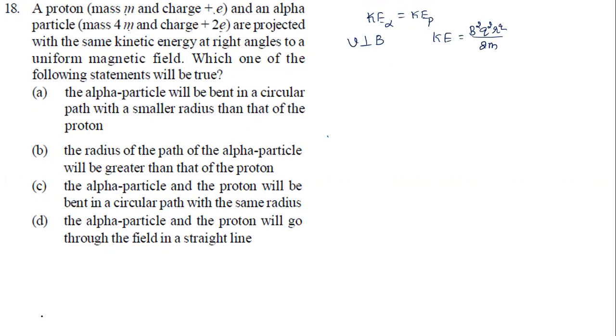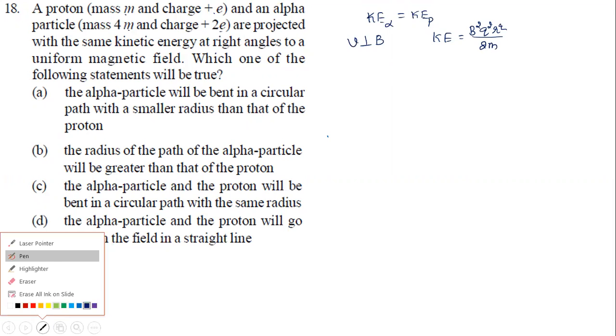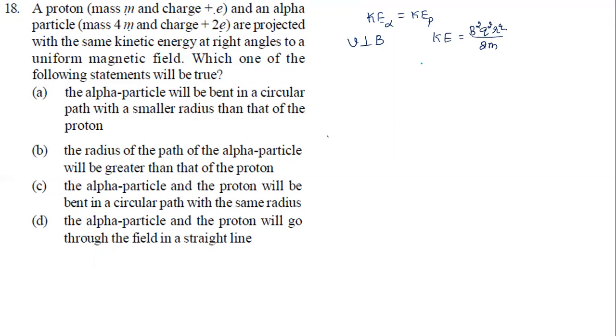Sir, how did you get this formula? Look, I'll give a small derivation, because you people might have forgotten. If you take a magnetic field and project a particle, this particle is going to move in a circular path, of course. Here V is perpendicular to B. So now I can say the centripetal force must be equal to the magnetic force. So it is going to cancel, and we get mV by R equal to BQ.